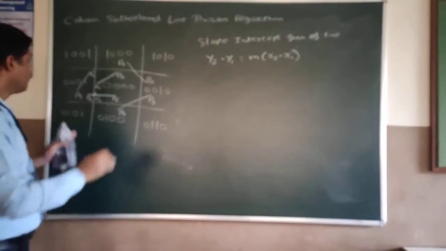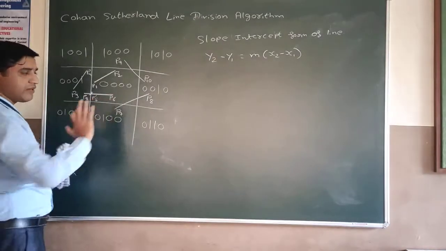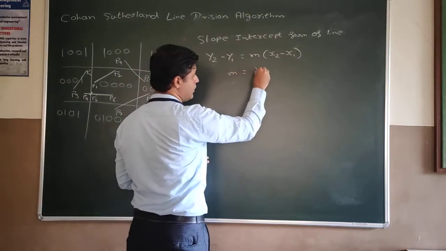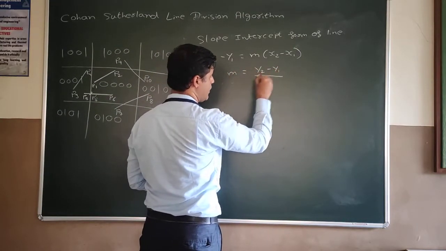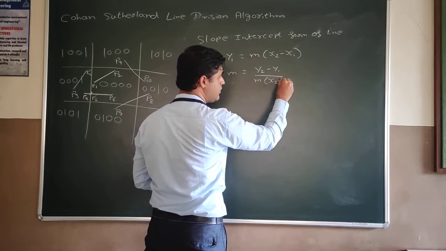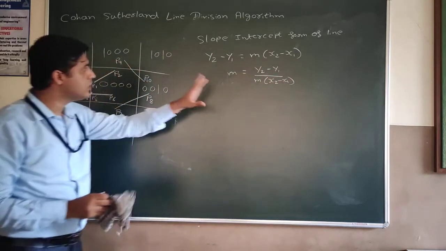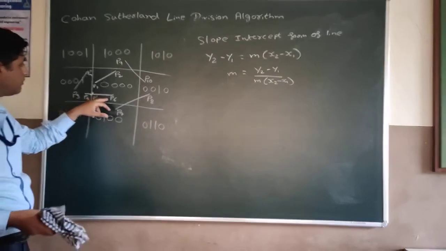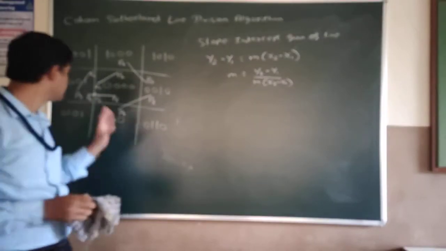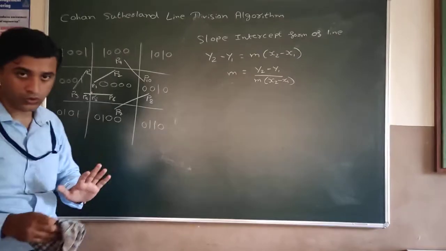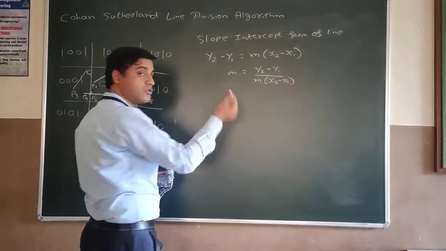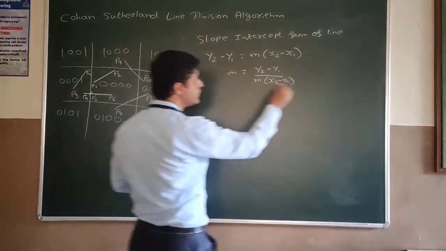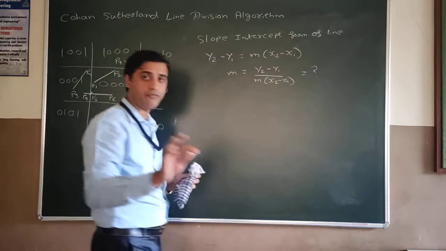So what we will do for P5, P6 or any line which is partially visible, first we will find out the slope. So that is y2 minus y1 is equal to m times x2 minus x1. Since we know x1, y1, x2, y2, which are the points P5 and P6, all those points will be known. So we can find out the slope, and the slope for that line will remain the same throughout that line. So that's the first thing that we will find: the slope m we will get from here.